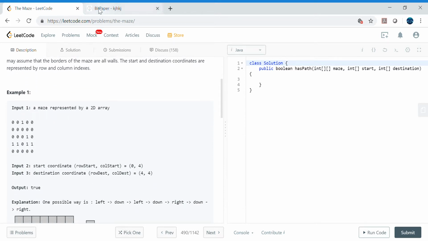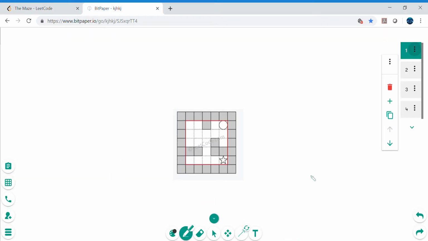Let's try to understand it. I copied this screenshot here on the whiteboard, and let's see how this game is going to work. This circle is the ball, and let's follow the rules already provided in the problem statement. This ball will hit this wall, and now the ball will come here, for example.